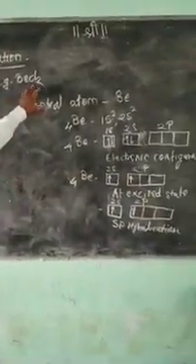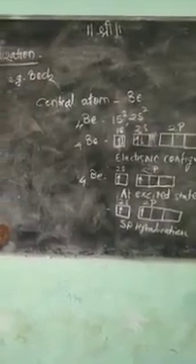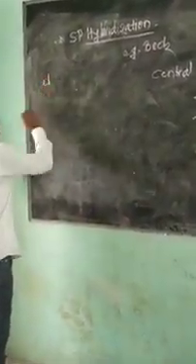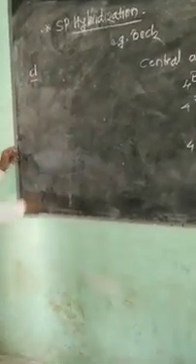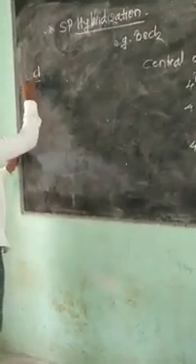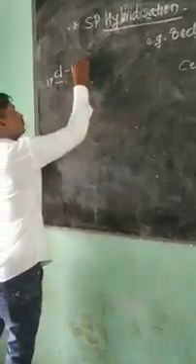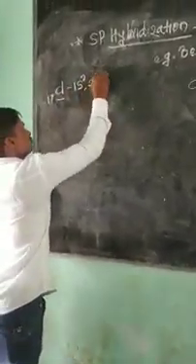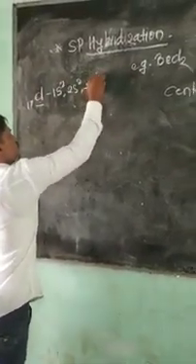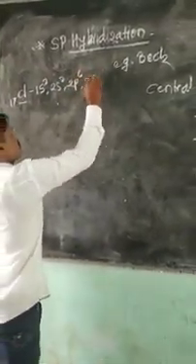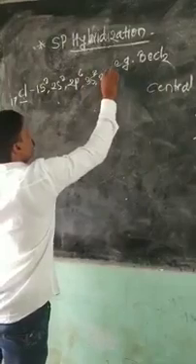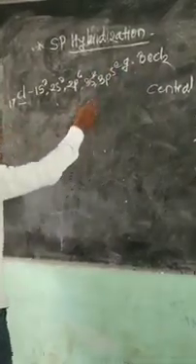Another atom in beryllium chloride is the chlorine atom. The atomic number of chlorine is 17, so the electronic configuration of chlorine is 1s2, 2s2, 2p6, 3s2, 3p5.